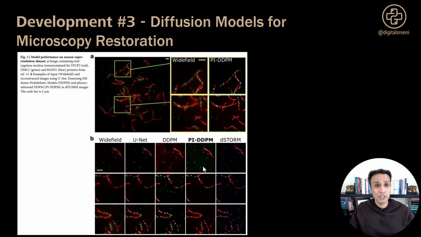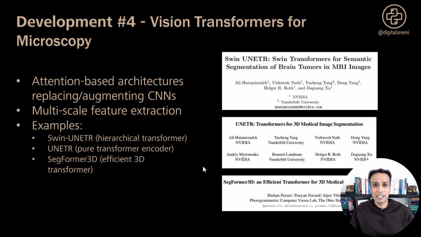Vision transformers, now let's, transformers itself is like a buzzword nowadays, and vision transformers got started with working with images using the transformer technology. And basically these are attention-based architectures, right? That actually replace or in some cases augment the traditional convolutional neural networks. And they do multi-scale feature extraction.